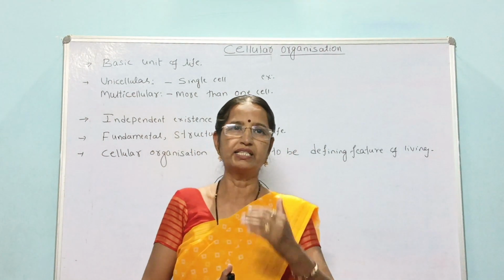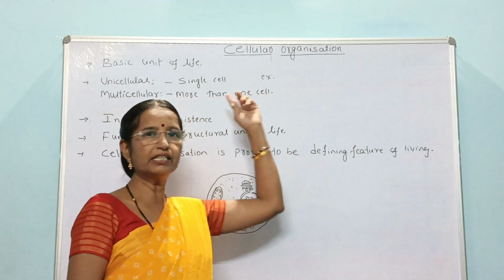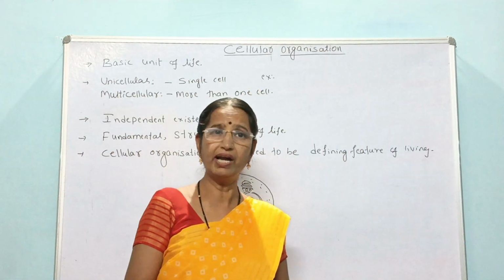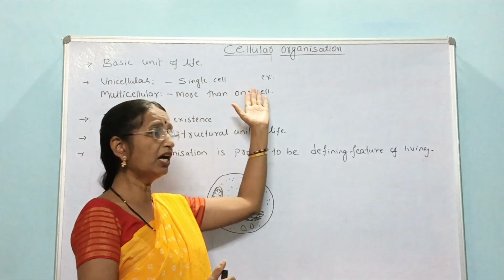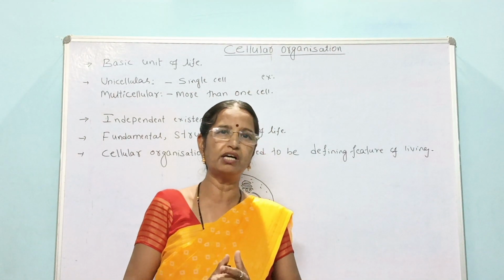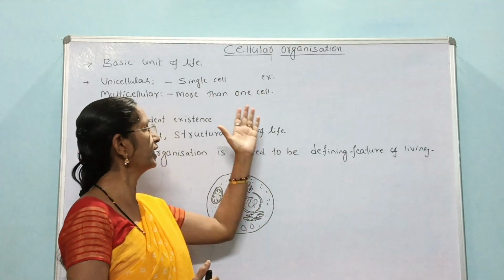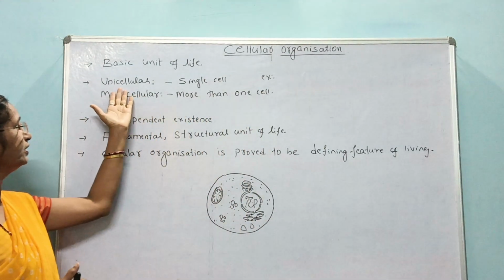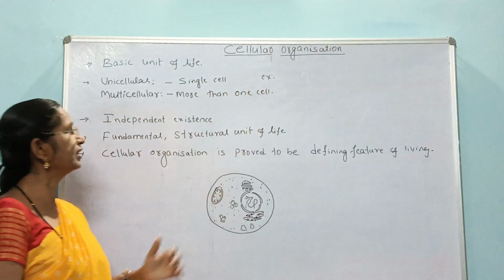Cell is a structural and functional unit of life, or in other words, it is the basic unit of life. Why is it the basic unit of life? Because without cells, no organism is formed. Every organism is basically composed of cells. So it is the basic unit of an organism. As I told you, unicellular organism examples are amoeba, paramecium, etc.